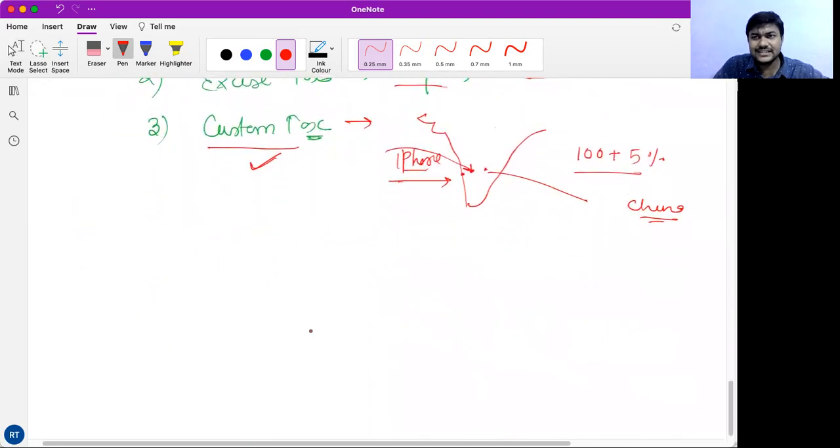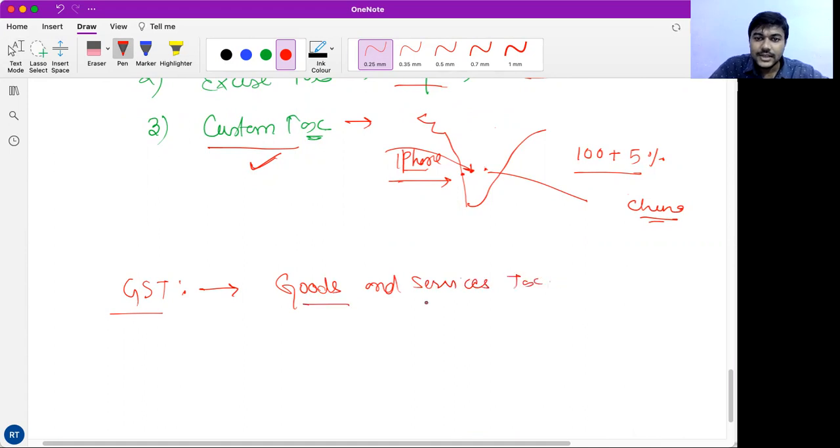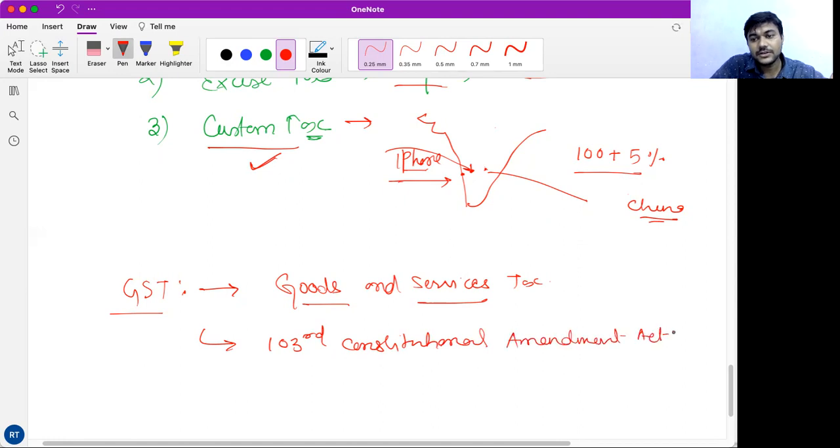Now, very briefly, let us understand what GST is, because it is very important. As I've told you, GST is a goods and services tax. It is a very new concept and it was brought in through the 103rd Constitutional Amendment Act of 2016.